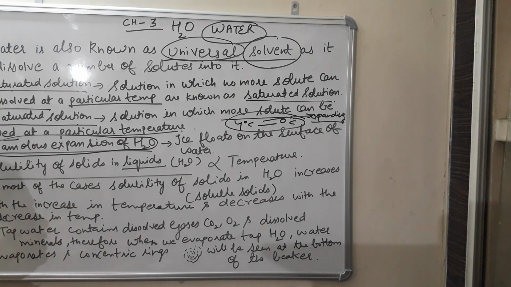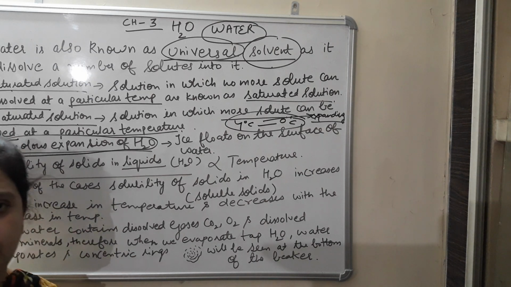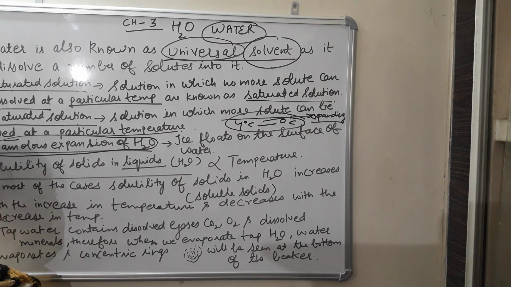In the same manner, there are other properties also, like water has high specific heat capacity. What does it mean? It means it requires large amount of energy by water to raise its temperature by 1 degree Celsius. So, because of this reason, the areas which are near to the water bodies, coastal areas, they have moderate climate. Whereas the areas which are far away from the water bodies, river or sea or ocean, they have extreme climate. Because of this specific reason, that water has high specific heat capacity. Large amount of energy is required to raise the temperature of 1 gram of water by 1 degree Celsius.